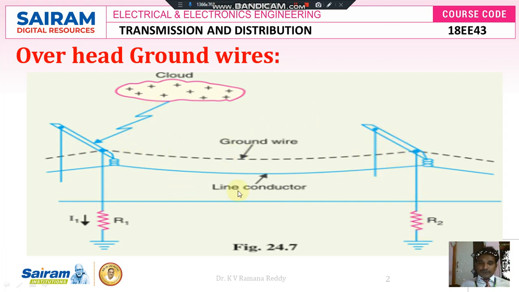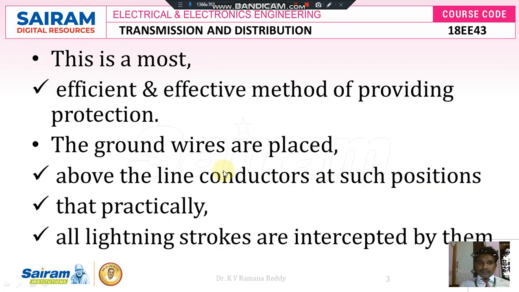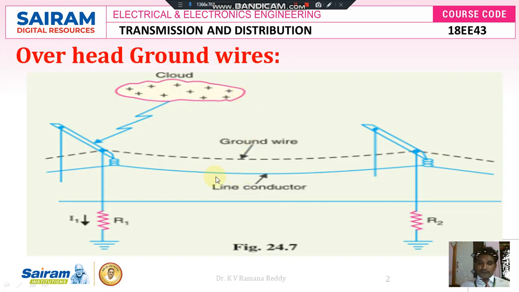So this is the pictorial representation for better understanding of overhead ground wires. It is the most efficient and effective method of providing protection, because the ground wires are placed above the line conductors at such positions that practically all lightning strokes are intercepted by them. That means all lightning strokes are intercepted by the ground wire at the top of the line conductor.